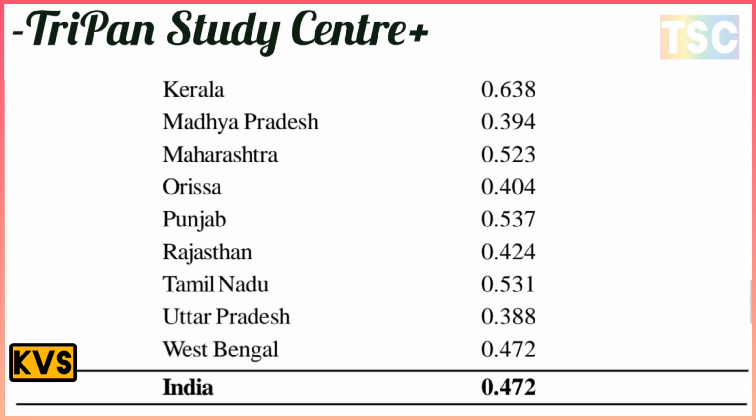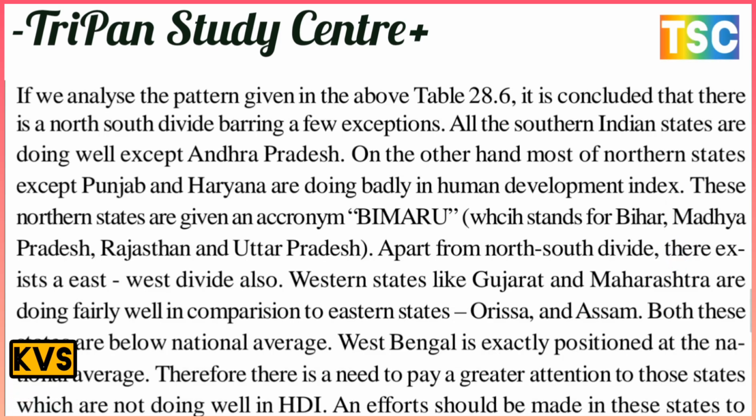There is the most important point here. This study of the table gives most important information. We conclude that there is a north-south divide. All the southern Indian states are doing well, except Andhra Pradesh. On the other hand, most of the northern states except Punjab and Haryana are doing badly in the Human Development Index. These northern states are given the acronym BIMARU, which stands for Bihar, Madhya Pradesh, Rajasthan, and Uttar Pradesh.